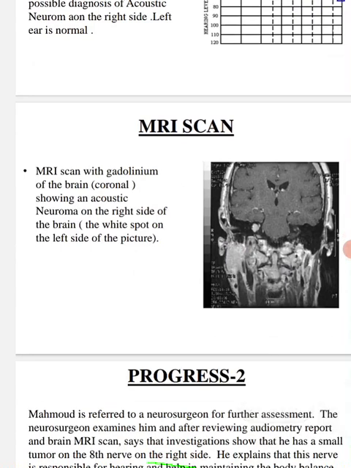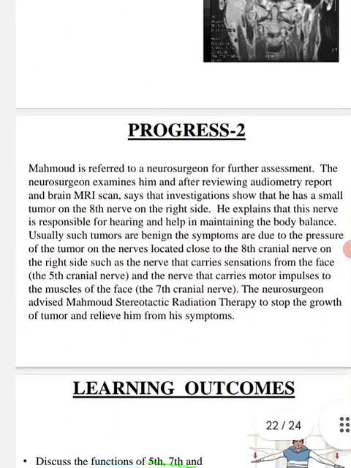MRI scan with gadolinium of the brain, coronal view, showing an acoustic neuroma on the right side of the brain, seen as the white spot on the left side of the picture. Progress 2. Mahmood is referred to a neurosurgeon for further assessment.